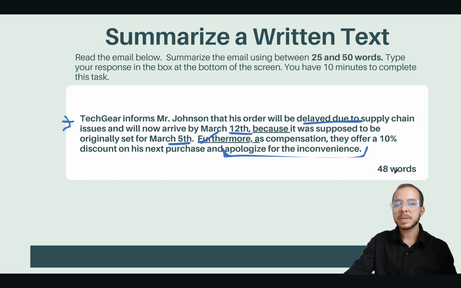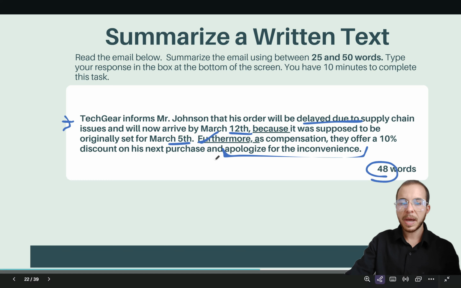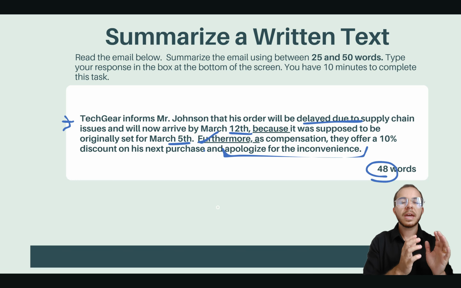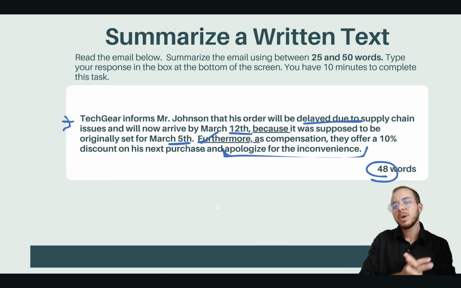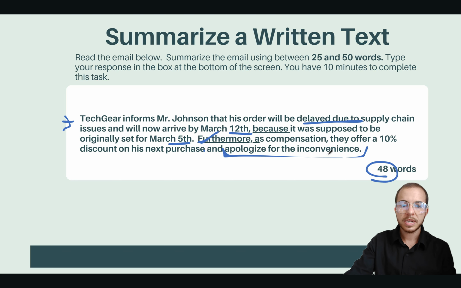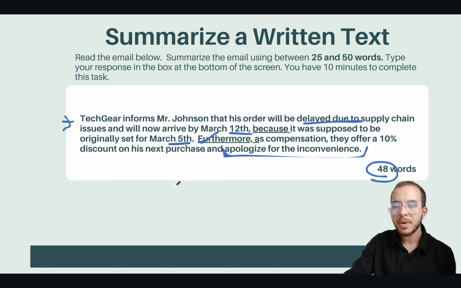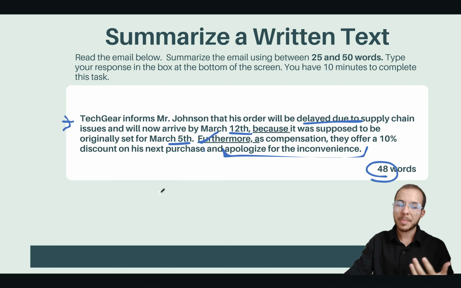I only included this because I still had space, but if we needed to end here, that would be fine. We would still get all of the main details. We have good grammar, we have good vocabulary, we have compensation, inconvenience, we have supply chain. Good, so we have very key vocabulary presented here. All right, ready for one more example? This one, I'm not going to do any explaining. Just watch it on the screen and do your summary at home.